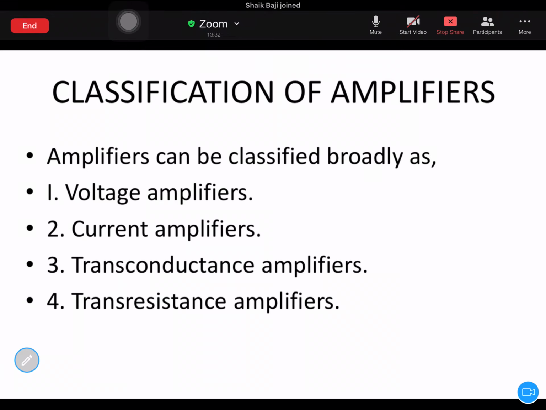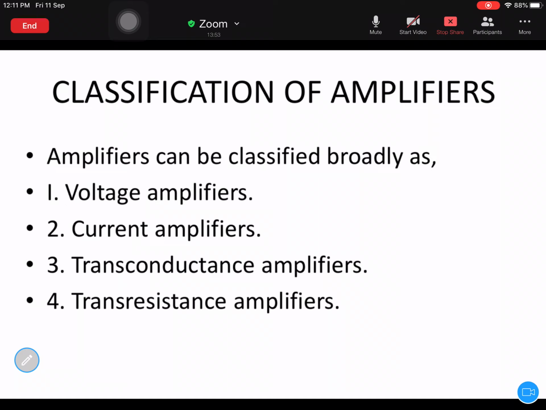Next, the transresistance amplifier. Transconductance, transresistance, what is the difference? Transresistance is nothing but the inverse of transconductance. We know that resistance is the inverse of conductance, so transconductance and transresistance are inversely proportional to each other.